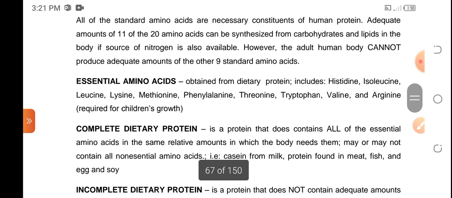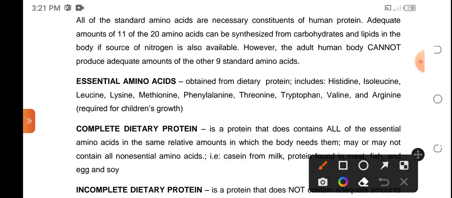Now, all of these standard amino acids are necessary constituents of human protein. In our body, there is an adequate amount of 11 out of the 20 amino acids because they can be synthesized from the dietary proteins and lipids in the body, if nitrogen is also available. So within our body, we can synthesize 11 out of those 20 amino acids. Okay, and we call those amino acids that we can synthesize non-essential.